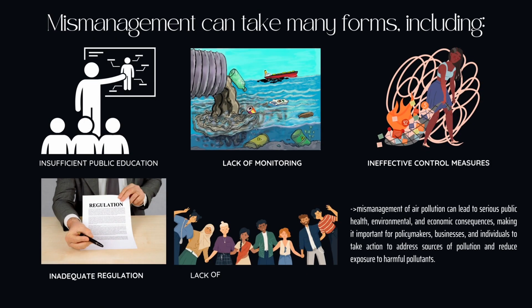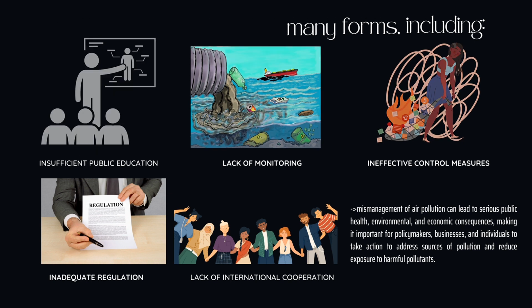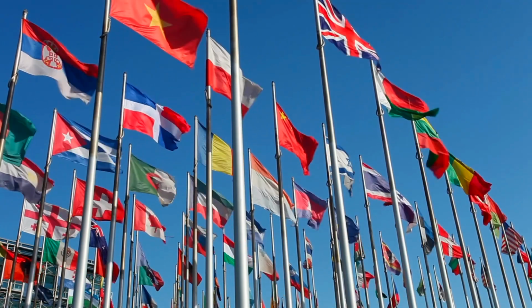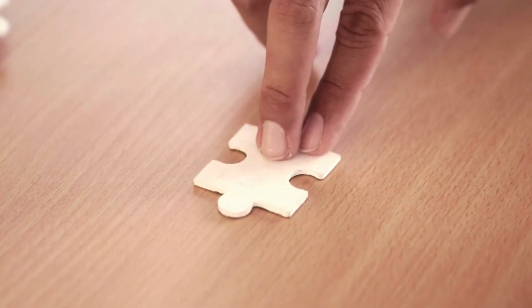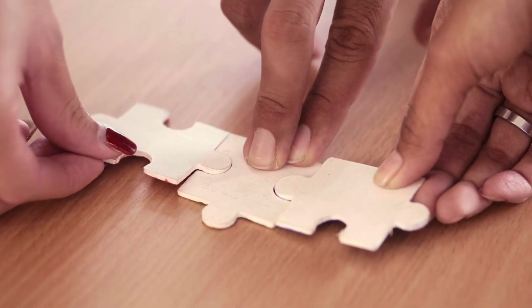The last thing here is lack of international cooperation, and this is one of the most important ones too. So, air pollution is a global problem, as you know, and requires cooperation and coordination between countries to effectively address it. When there is a lack of international cooperation, sources of pollution in one country can affect the air quality